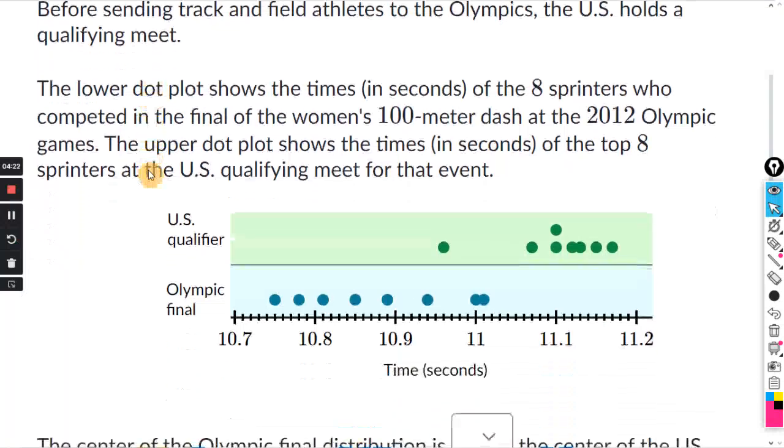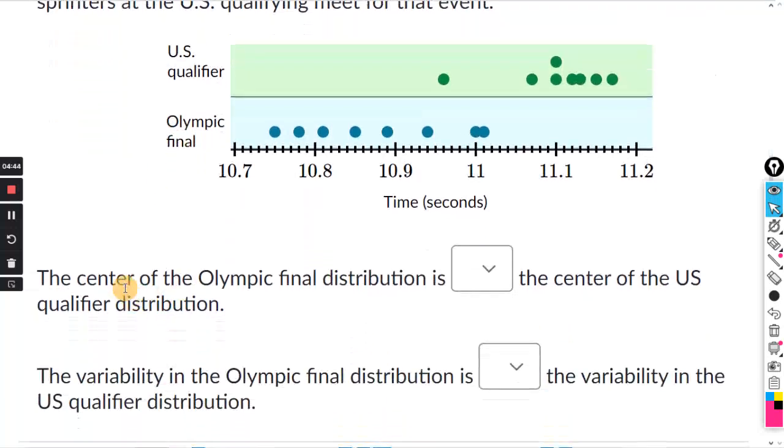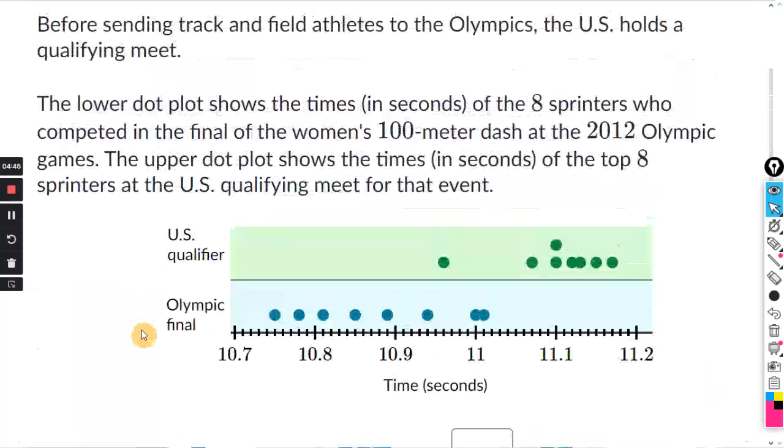The lower dot plot shows the time in seconds of the 8 sprinters who competed in the final, the women's 100, in the 2012 Olympic Games. The upper one shows the U.S. qualifying meet. So one of them is for the U.S. qualifier. The other one is for the Olympic final. And they're going to ask us about the center and variability. Let's check it out here.